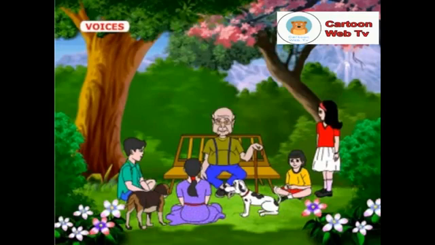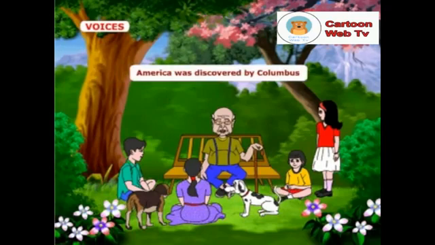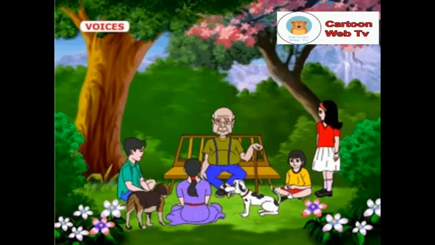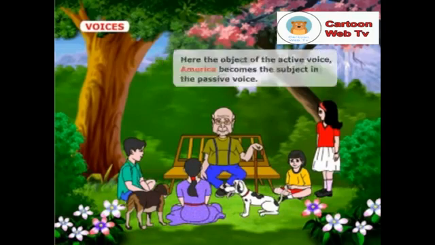Children, some changes have to be made when an active voice is turned into a passive voice. Look at these sentences. Columbus discovered America, which is an active voice. America was discovered by Columbus, which is in passive voice. Here the object of the active voice, America, becomes the subject in the passive voice.